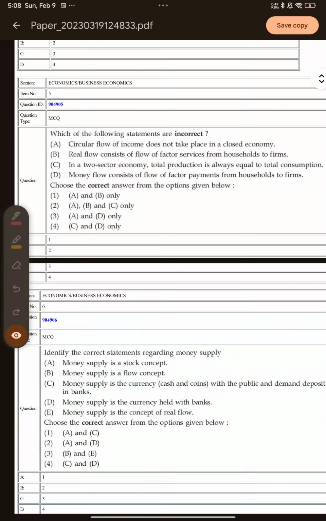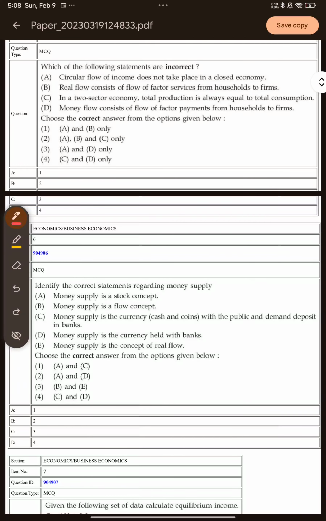So the next question is saying that which of the following statements are incorrect. All right, you have to choose the incorrect statements from this question. So option A is circular flow of income does not take place in a closed economy. So this statement is incorrect because we know that in a closed economy we have a circular flow of income. All right, so we have factors of production, we have firms. So factors offer their factor services, and for that they receive factor payments. So there is a circular flow in the economy. So option A is incorrect. So I can cancel this option because this does not contain A.